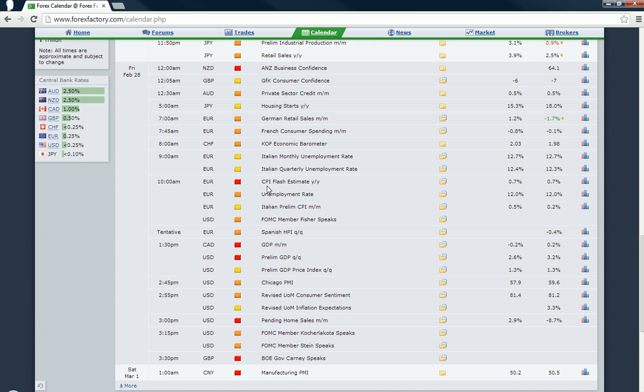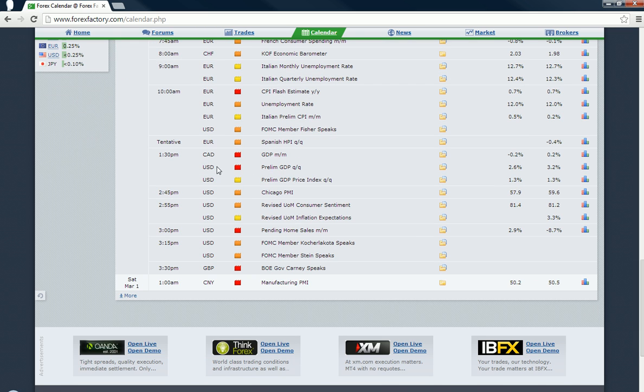Then at 10 AM we got the Eurozone CPI flash estimate year-on-year number forecasted at 0.7%, and the previous was 0.7% as well. Then you got the unemployment rate coming out at the same time as well. I mean, it's mid-tier, but it is quite important. And sometimes these mid-tier data, if they're quite extreme in terms of how they come out against the previous, they can move the markets quite a bit.